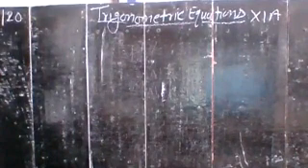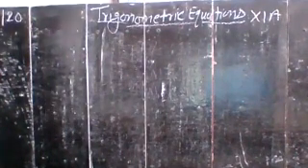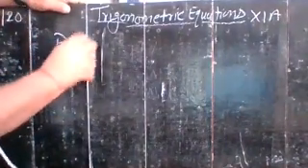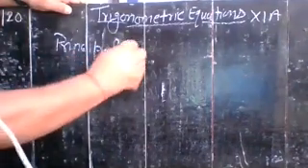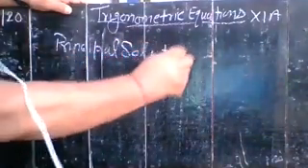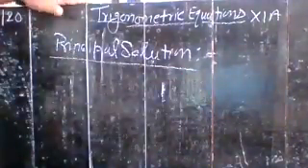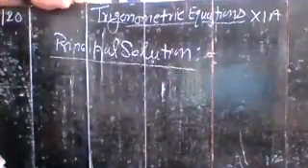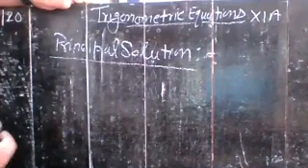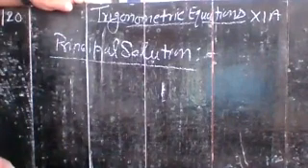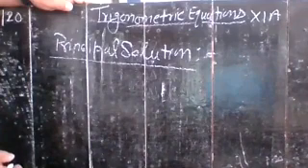So first you write the heading principal solution. If the solution of any trigonometric equation lies from 0 to 2 pi, that means in one complete rotation, that type of solution is known as principal solution.